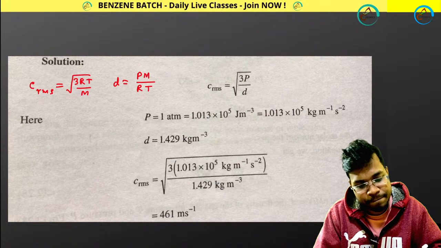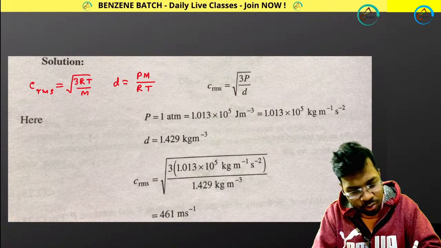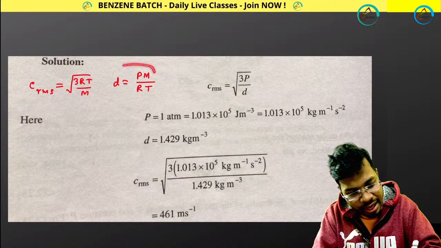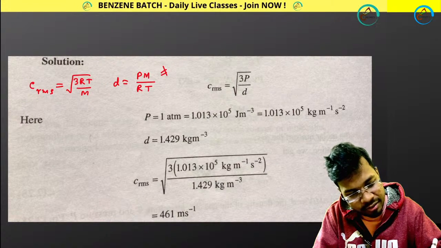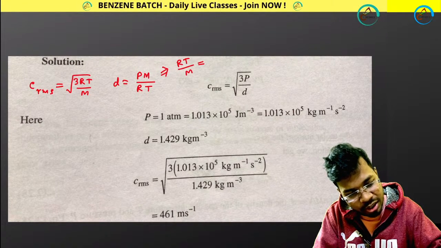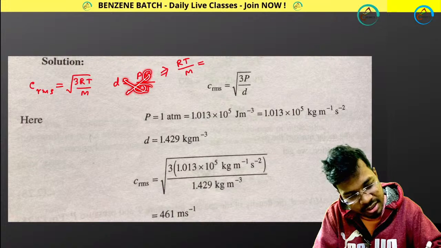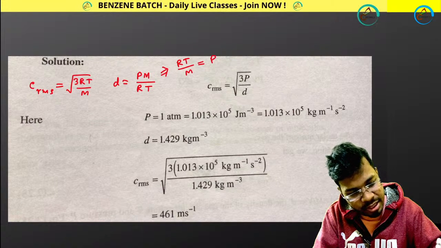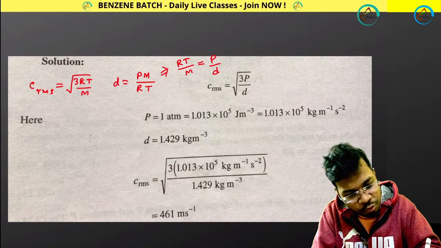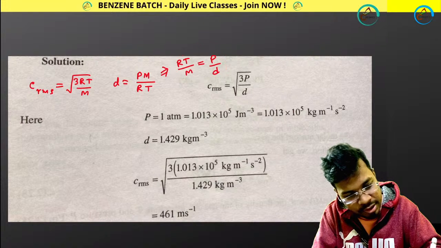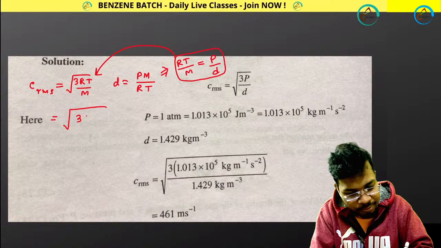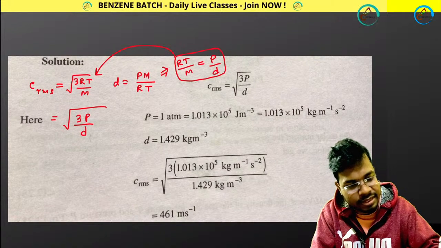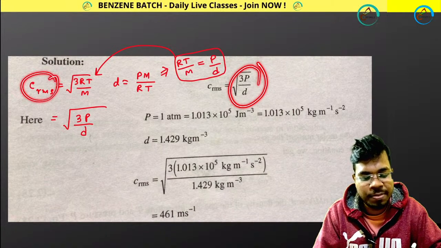So if you calculate this value RT by M, you will be getting P by D. Now if you put this value of RT by M there, this will become 3P by D. CRMS equals root of 3P by D.